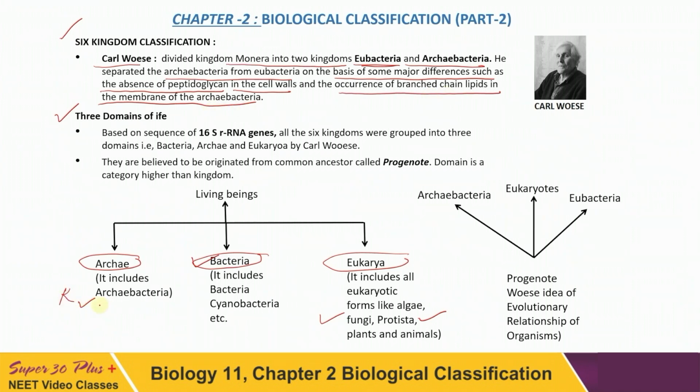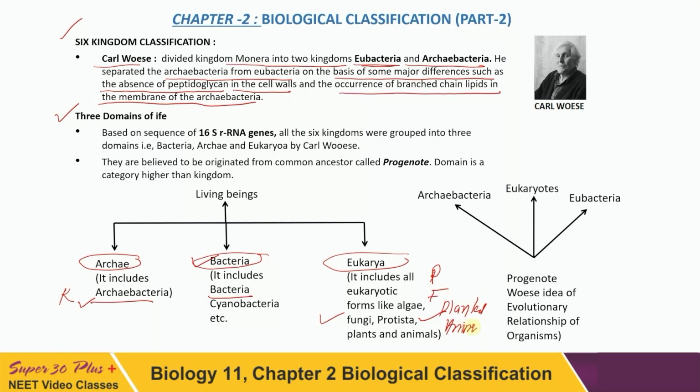That is the kingdom Archaebacteria. In domain Bacteria, the kingdom Eubacteria has been kept. In domain Eukarya, there are the remaining four kingdoms: Protista, Fungi, Plantae and Animalia.